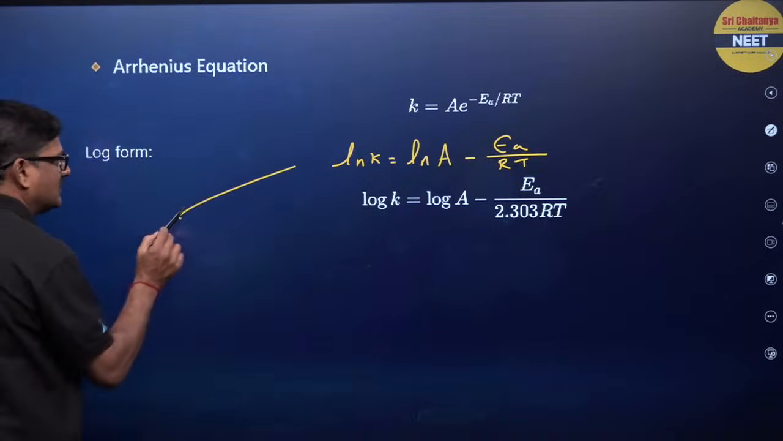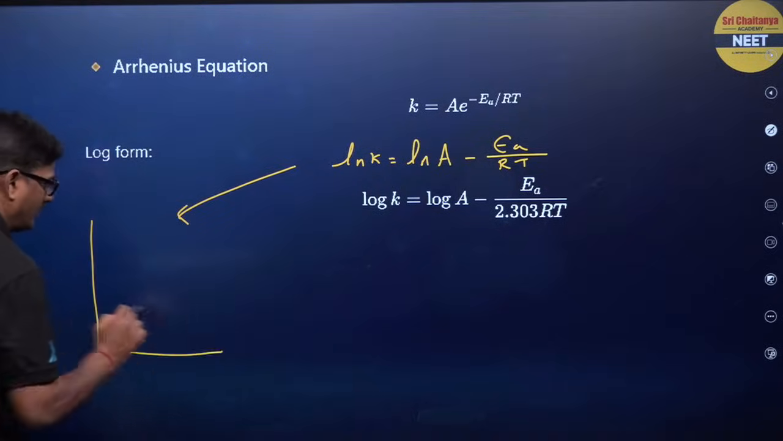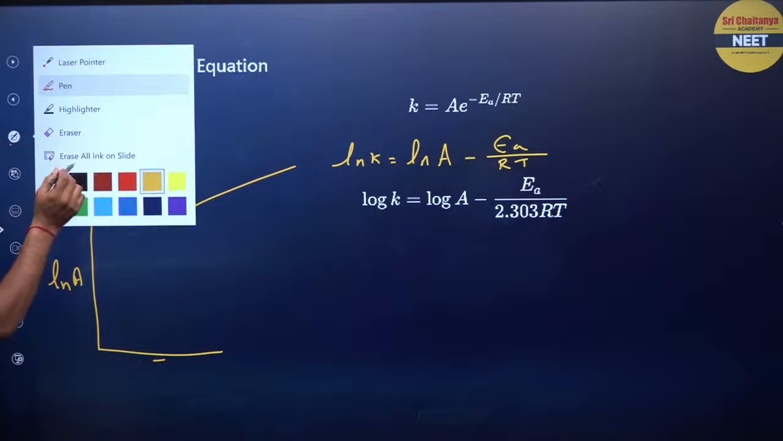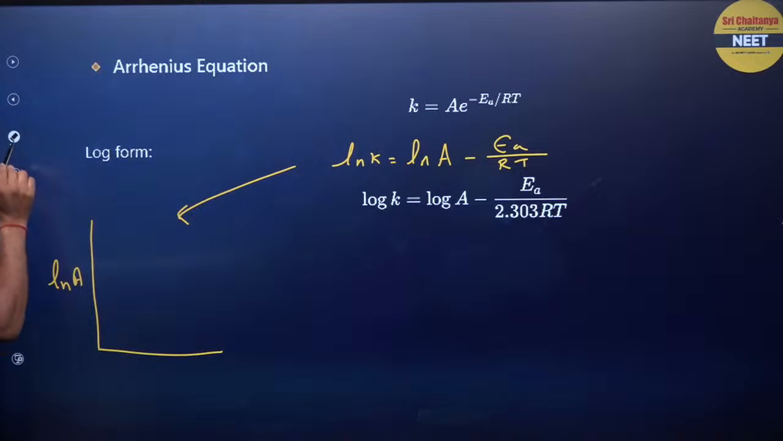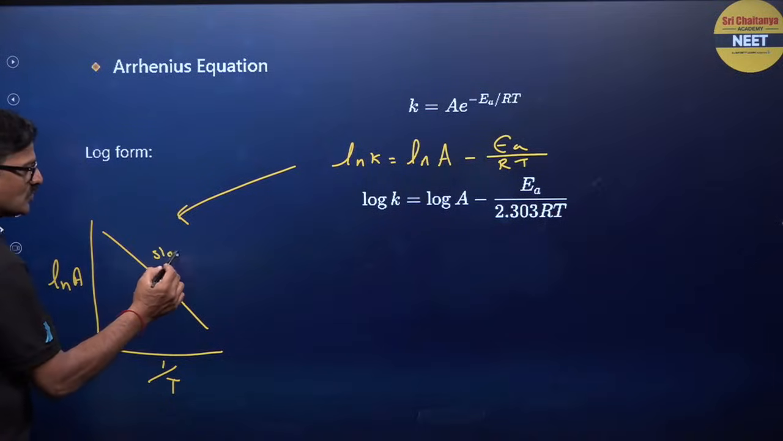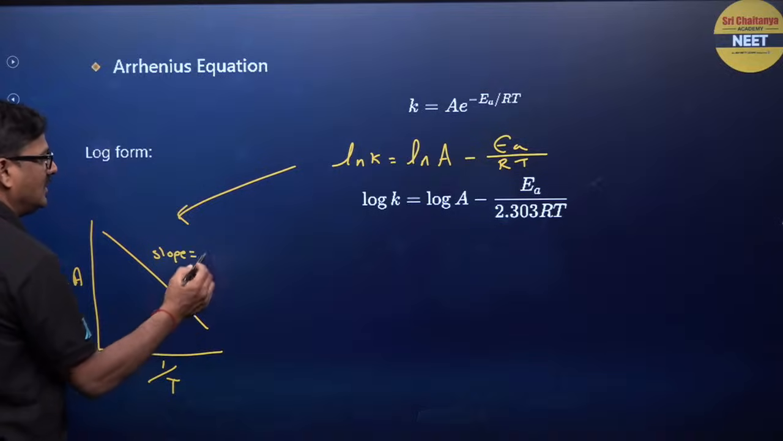From there you can say, if you take ln k versus 1 by T, what is the nature of the curve? It is going to be a straight line with a negative slope, and the slope is going to be minus Ea by R.